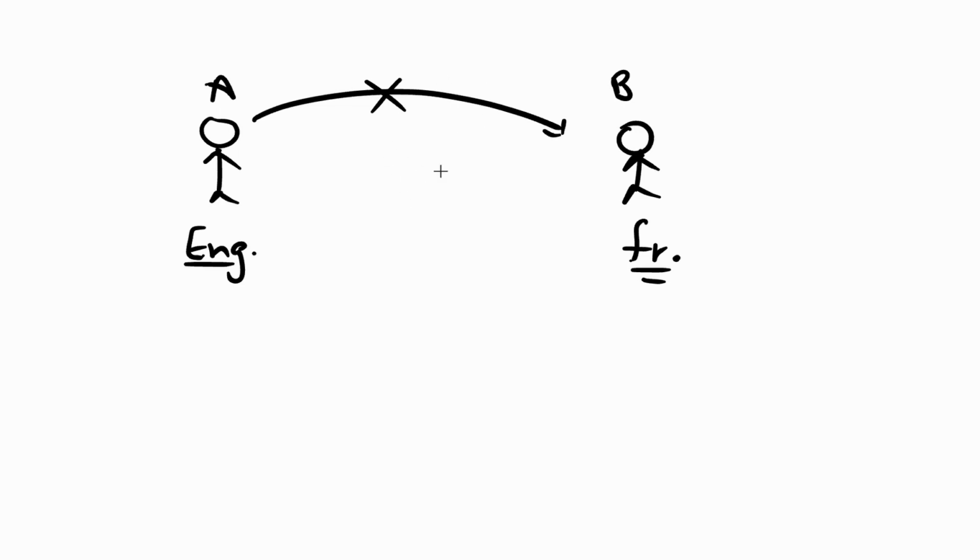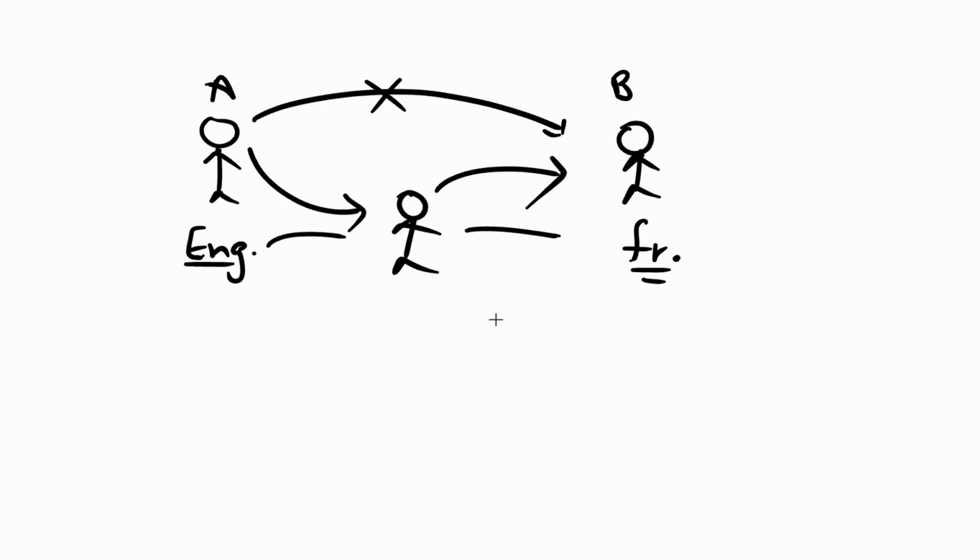To solve this problem, they introduce some third person who can understand English and speak French. This person listens to A's message, translates it and then passes it on to B, and similarly vice versa. In our language, we refer to this person as a translator, correct?